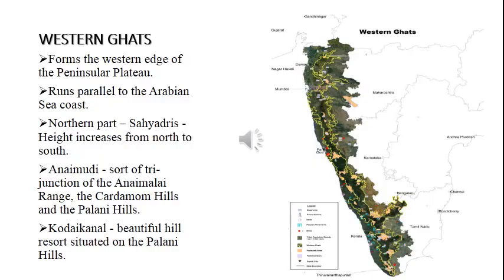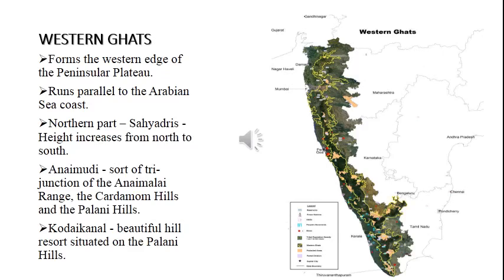The Western Ghats form the western edge of the Peninsular Plateau, which occupies half of the Indian subcontinent, and they run parallel to the Arabian Sea coast. You see the Arabian Sea in the western part of the Indian subcontinent. The Western Ghats run parallel to the Arabian Sea.